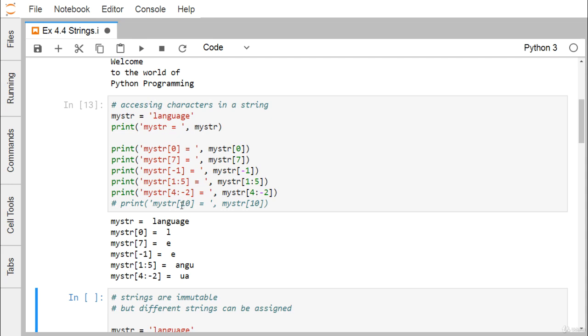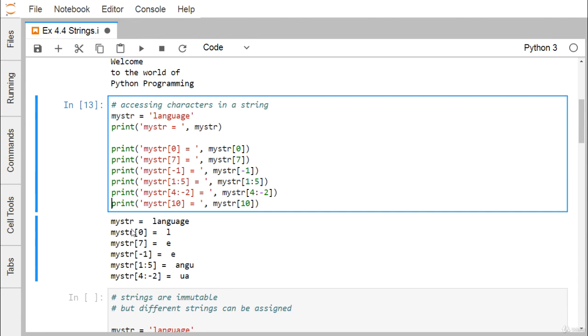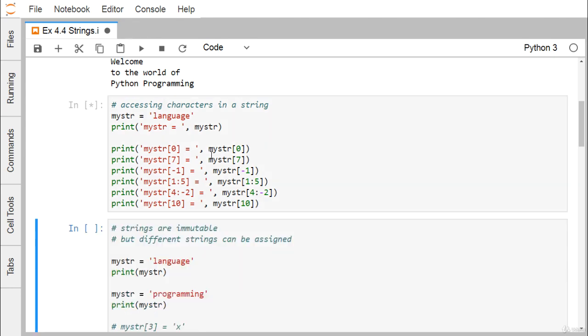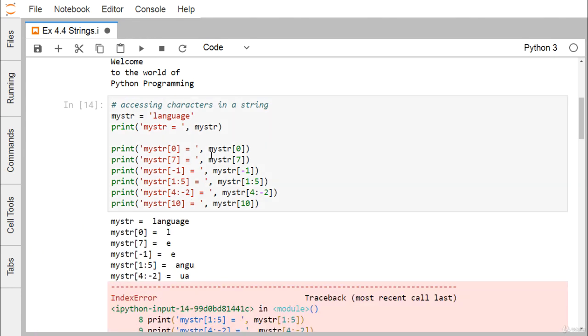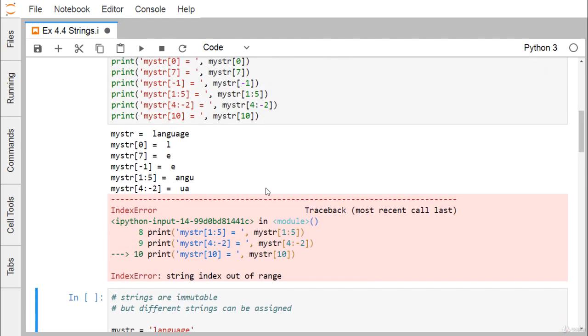Now here you see the index 10 is not present, because this language has 8 characters, so the index ranges from 0 to 7. So index 10 is not a valid one. If I want to access the character at the 10th index, we get an index error: string index out of range. That is the error message we are getting here.